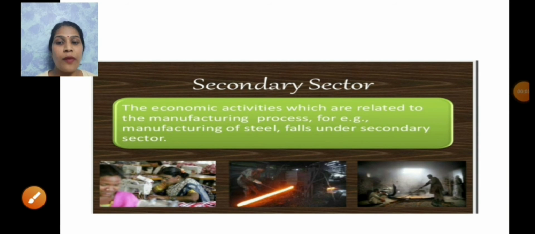The product is not produced here. The product is not produced by the nature, but has to be made, and therefore some process of manufacturing is essential here in the secondary sector. For example, using cotton fiber from the plant, we spin yarn and weave the cloth. Using sugarcane as a raw material, we make sugar or gur. So these processes where the manufacturing is going on come under the secondary sector.